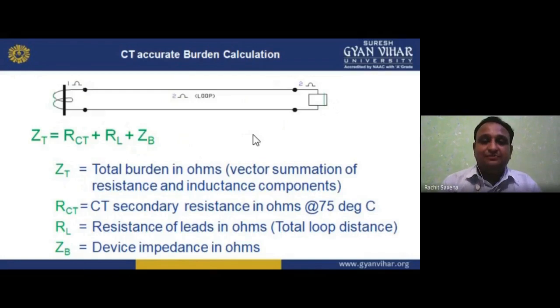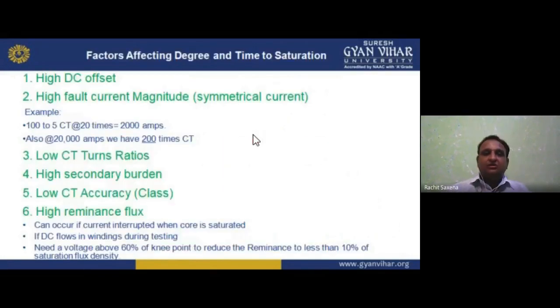I hope you understand. Now, CT saturation. Factors affecting the degree and time to saturation are high DC offset, high fault current magnitude, and symmetrical current. Example: a 100 to 5 CT at 20 times means 2000 amperes.